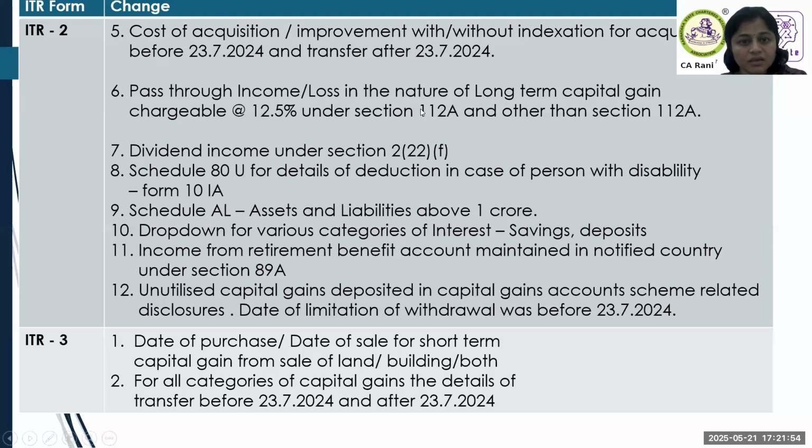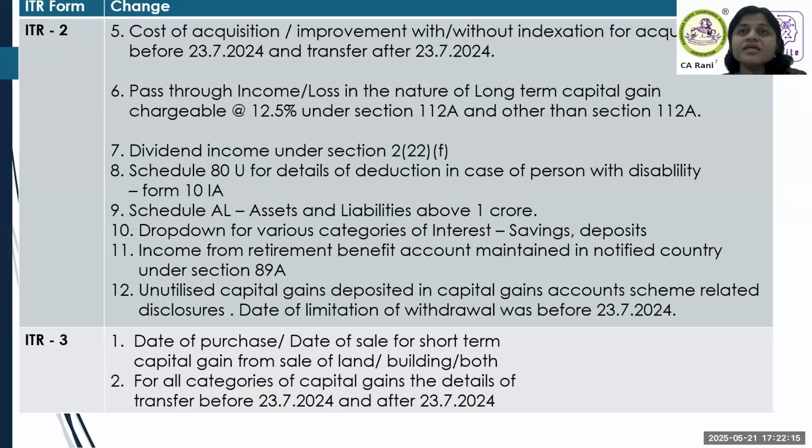Pass-through income reporting. Pass-through income under 115UA is really a challenge. Now we are getting to see more and more people getting this category of income. So in the ITR, there is a separate table for reporting pass-through income. So make sure that the income is not doubly reported. Here you have a challenge also, which we are also facing.